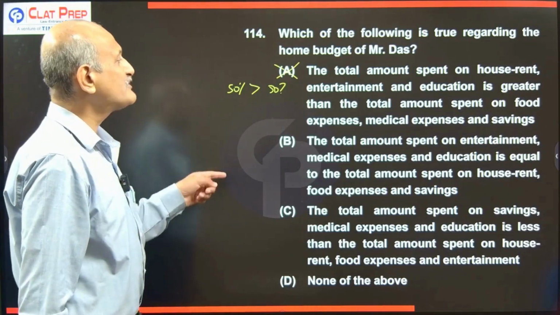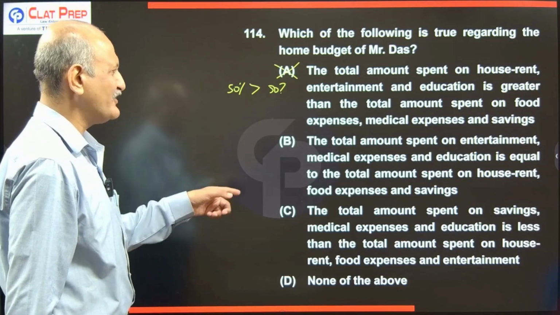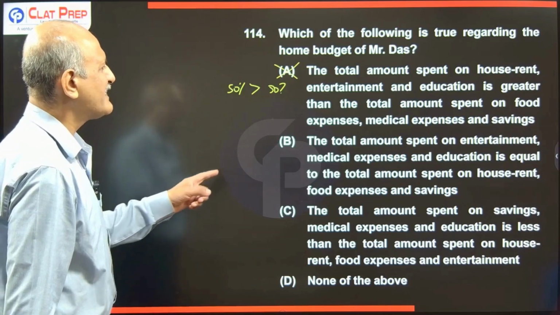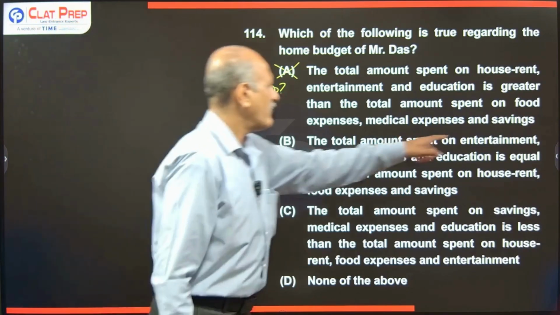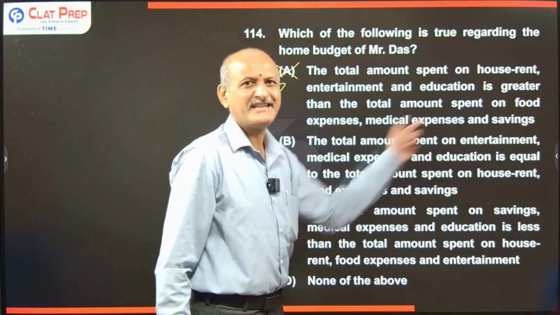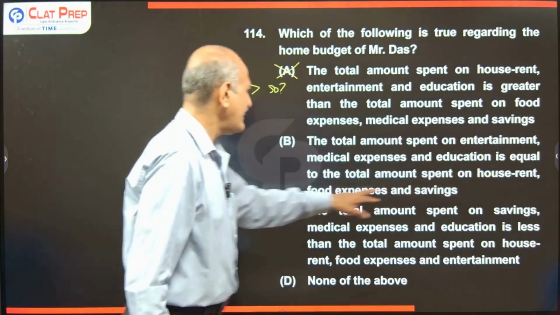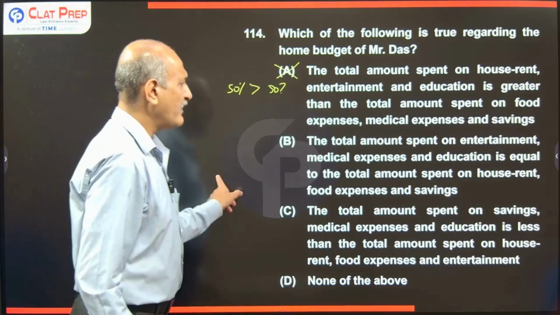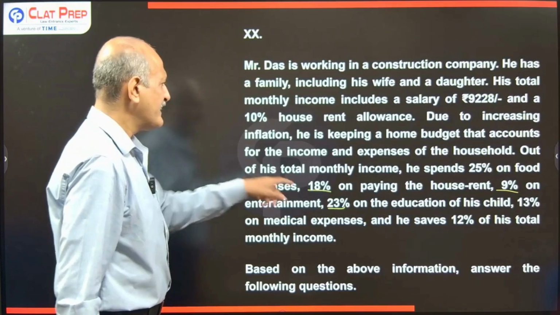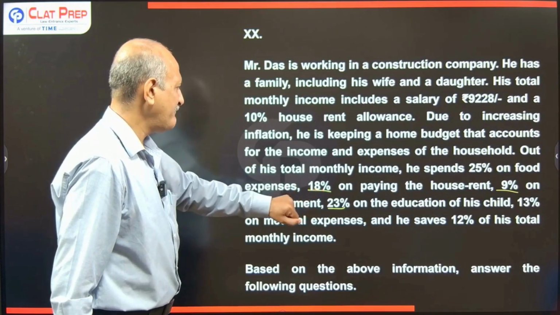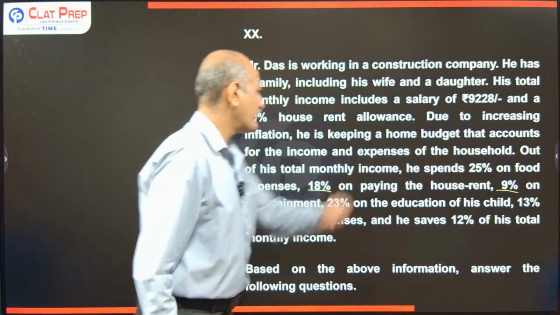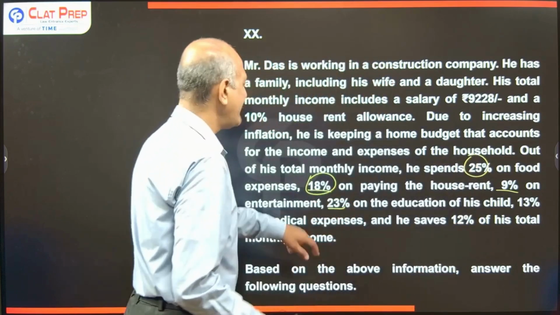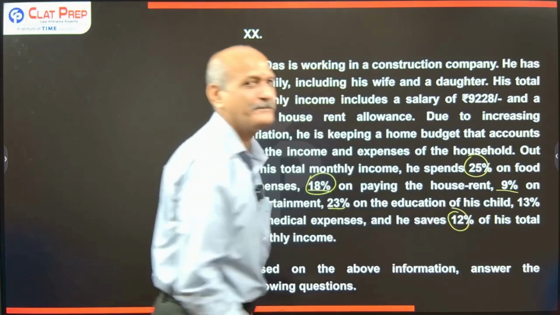It reads, the amount spent on entertainment, medical expenses and education is equal to the total amount spent on house rent, food expenses and savings. Again the same thing. Entertainment, medical and education are 3 categories, and the next 3 categories are house rent, food expenses and savings. Let's calculate. House rent is 18%, food expenses is 25%, and savings is 12%.